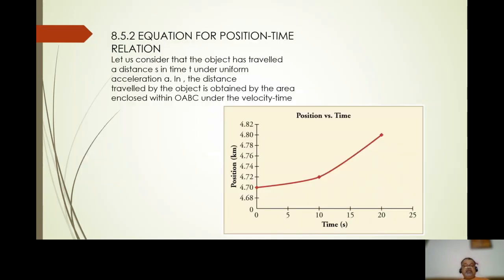Equation for position and time. Let us consider the object has traveled a distance s in time t under uniform acceleration a. The distance traveled by the object is obtained by the area enclosed within a velocity-time graph. Position versus time.